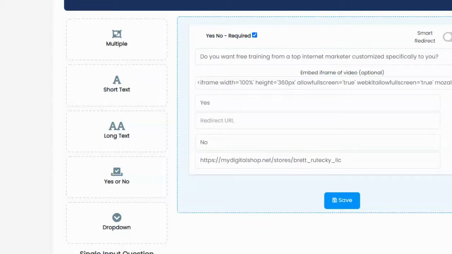So what I want is I want each question to be on its own page, because I want them to go through 3 or 4 questions. I want them to answer it. I want them to fill it out and commit themselves before I ask them for their email address, because that way they're much more likely to opt in, which is what I want. I want them to opt in so I can get their email and add it to my list.